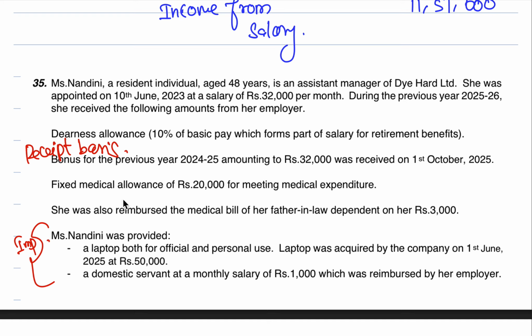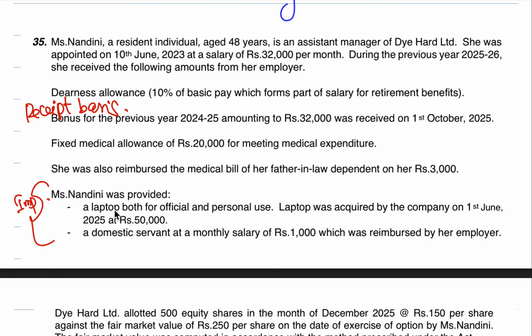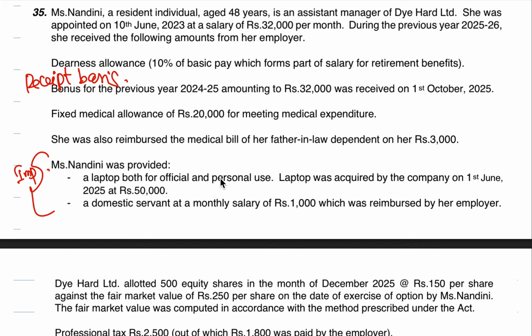Fixed medical allowance rupees 20,000 for meeting medical expenditure. It is not health insurance or medical insurance premium. It is medical allowance. She was also reimbursed the medical bill of her father-in-law dependent on her, rupees 3,000. Miss Nandini was provided a laptop for both official and personal use.